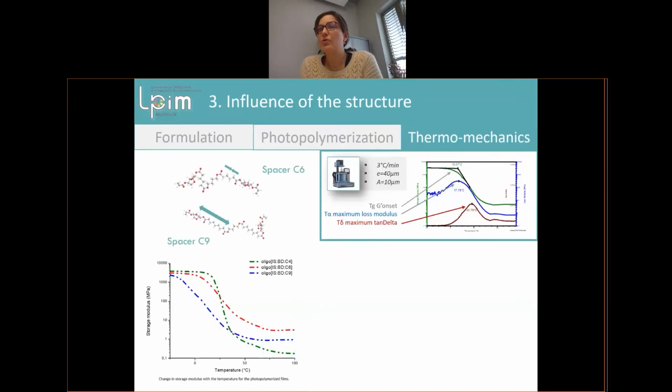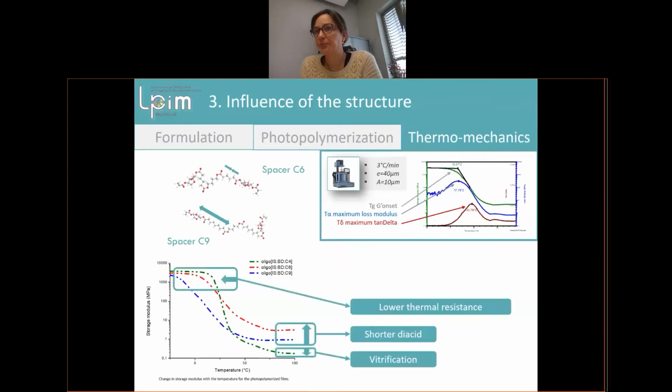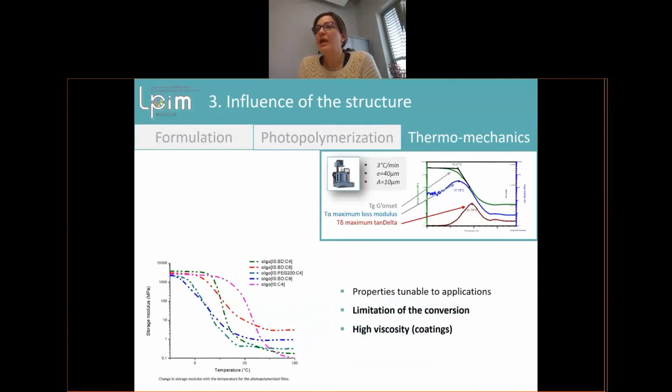Here, when we compare the spacers, we have a lower thermal resistance and a shorter vitrification with a shorter diacid. Here we have all the data summarized in this graph.